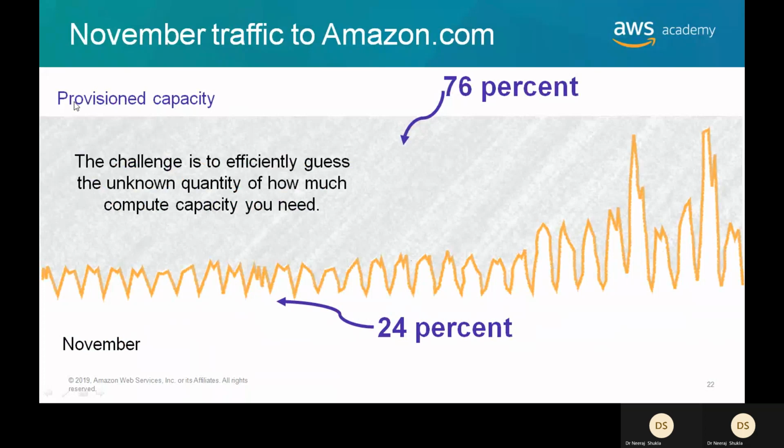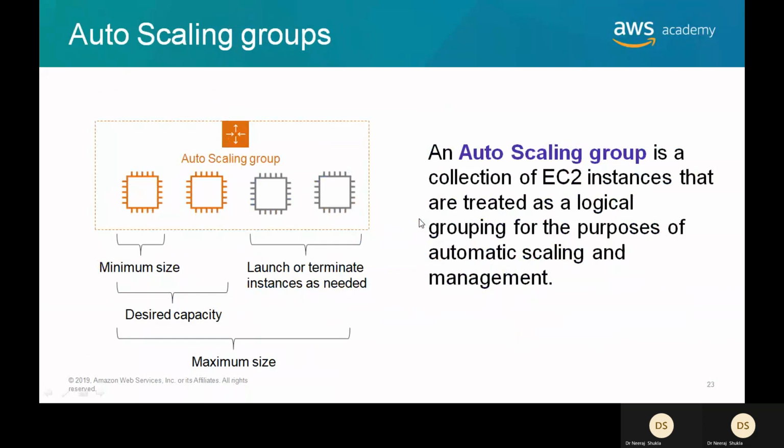If you go for provisioned capacity, the challenge is to efficiently guess the unknown quantity, how much compute capacity you need. So you can create auto scaling groups. In an auto scaling group, you go for minimum size, desired size, and maximum size. When there is a minimum load, a minimum number of instances will be running.